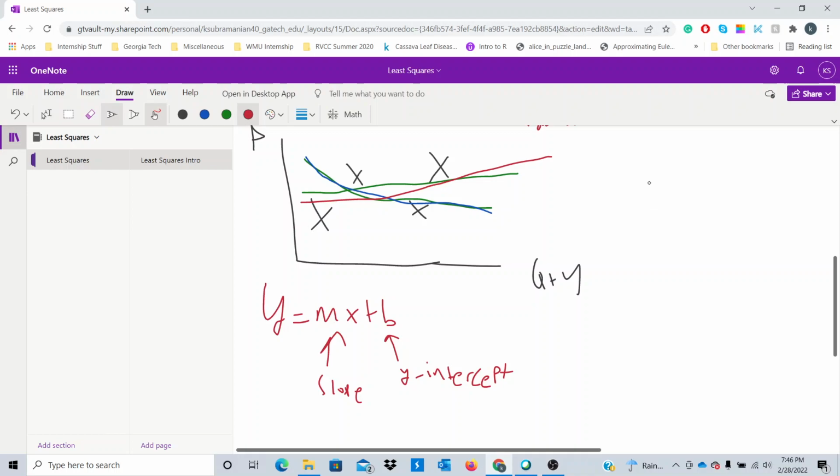So what we're going to do in this series, or this set of videos, is build up to a model or an algorithm we can use to determine the best line of fit. And what we need to do is this. Number one, we're going to frame a metric to describe how good our line is. So we want to describe how well our proposed line fits our data set. So we need to first determine this metric.